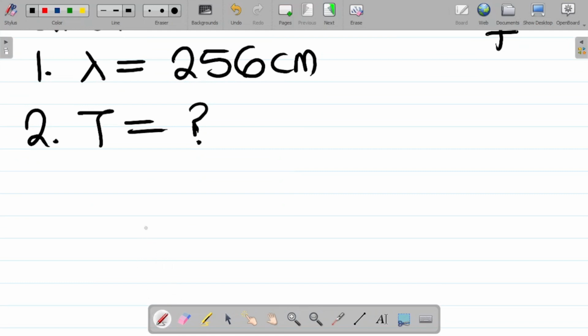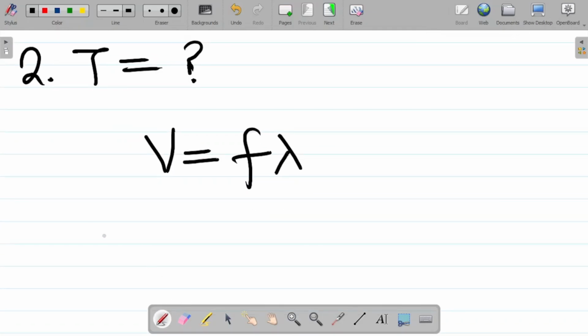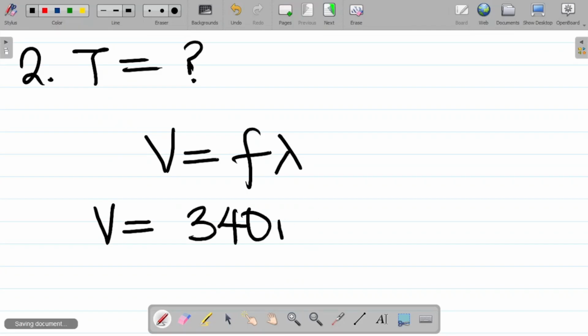Recall that our formula is that velocity is equal to frequency times wavelength. In this question, we're given the wavelength as 256 centimeters, but we're not given velocity. Note that, as we said earlier, velocity of sound in air is a constant, and we are using 340 meters per second as our value.